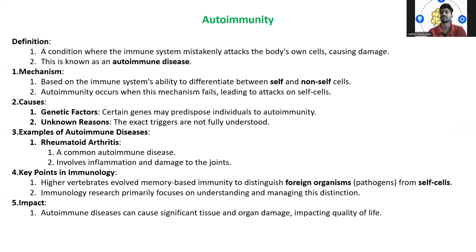Immunity research primarily focuses on understanding and managing this, like how it is happening and why it is happening. The impact is that if we understand it, significant tissue and organ damage affects the quality of life we can lead.